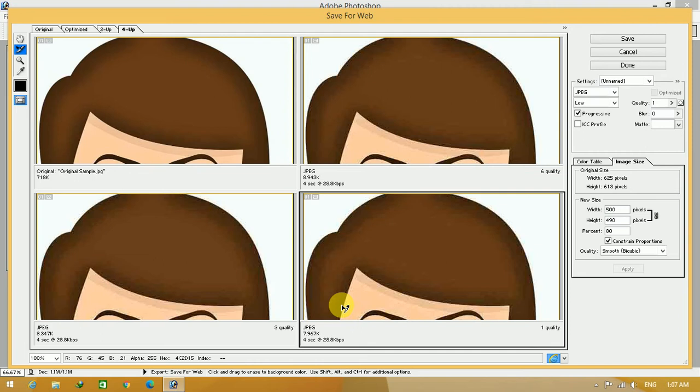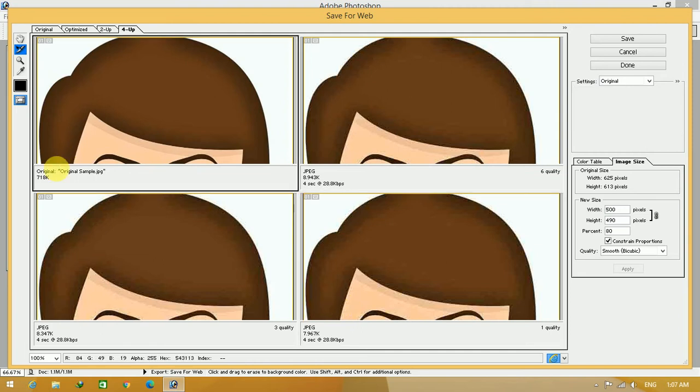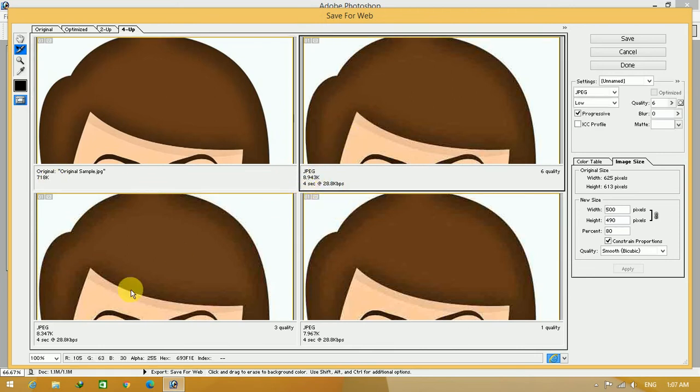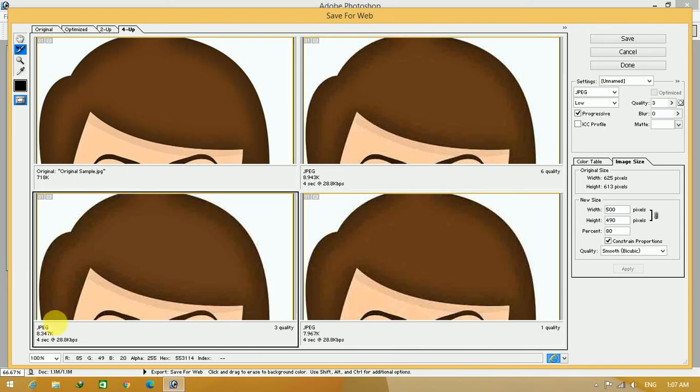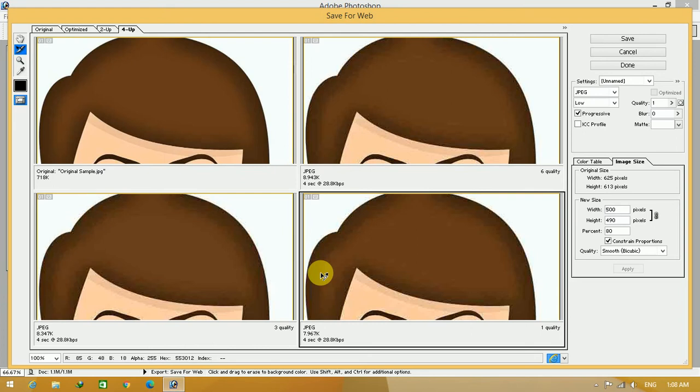all images is reduced. The first one is showing 718 KB, the second one is 8.94, the third one is 8.34 KB, and the last one, the fourth one, is showing 7.96. Okay, we have reduced the size of the image to various degrees.